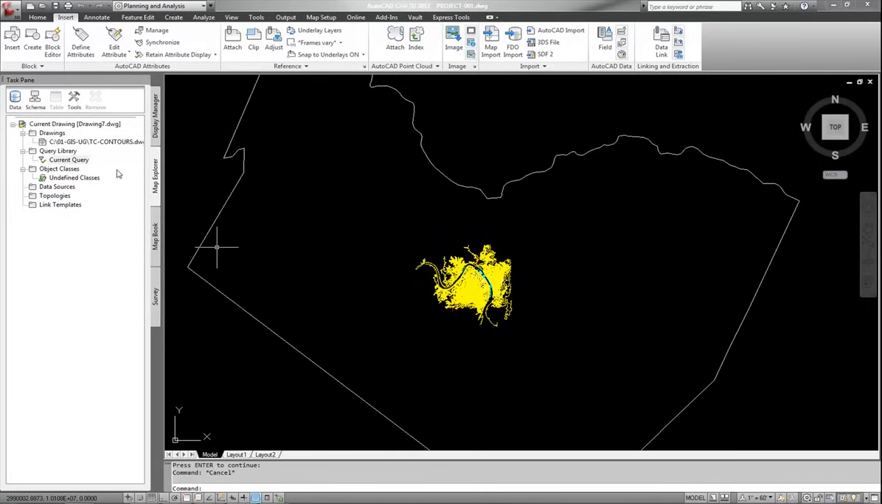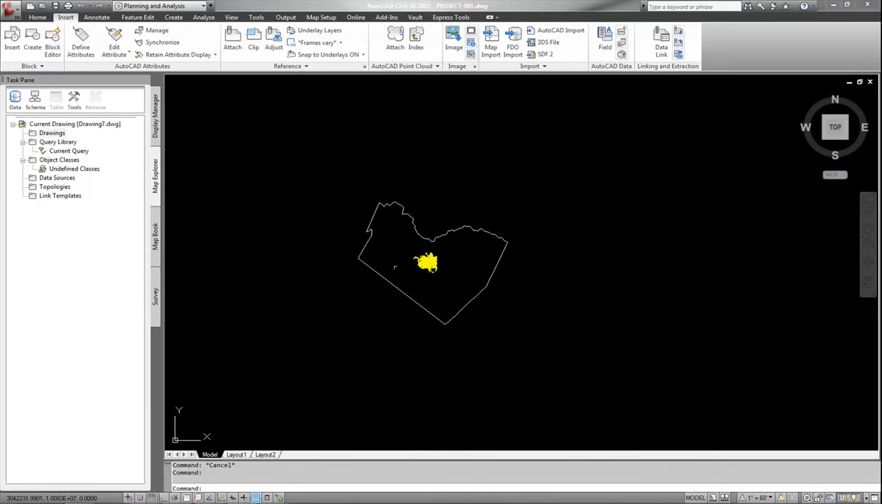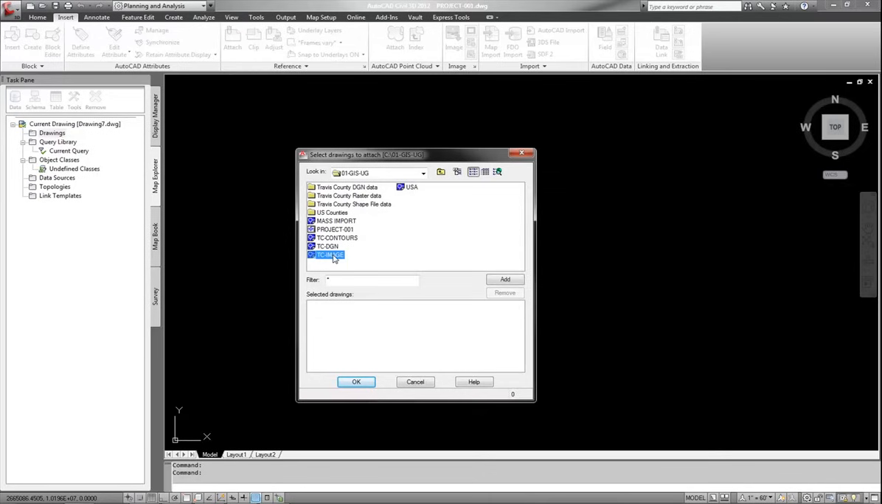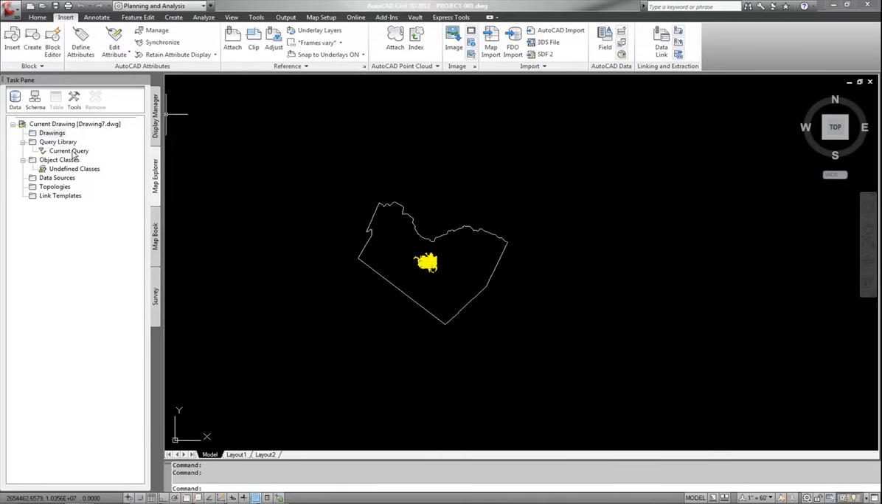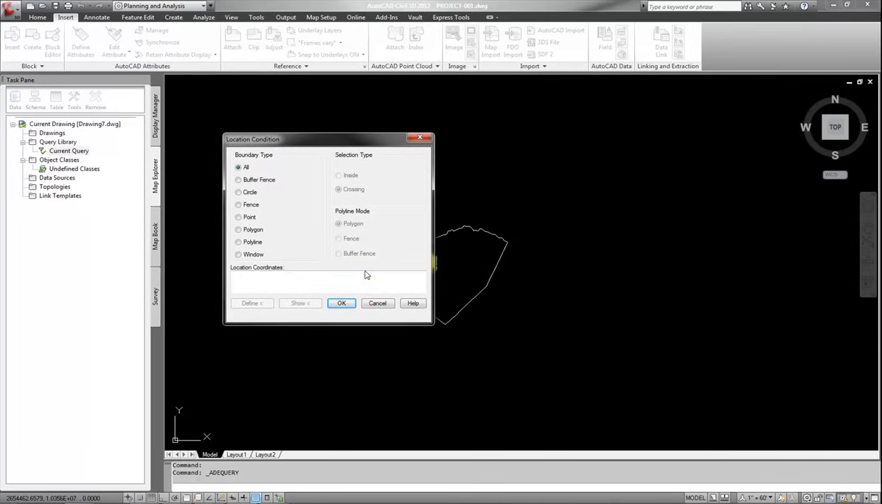The last thing I need to do is import that image file. So I'm going to detach this, clear my messages, and let's go ahead and attach the image file and run a query on it. Now, I don't need the crossing window anymore, so actually I can clear the query. I can uncheck the alter properties. Now the problem with image files is I don't have the ability to query in just an area, because the whole image is one object. So whether I like it or not, I have to do all.